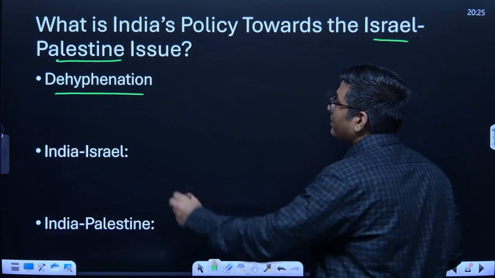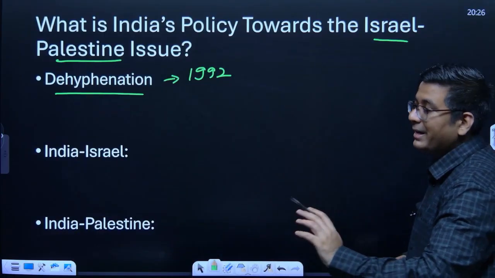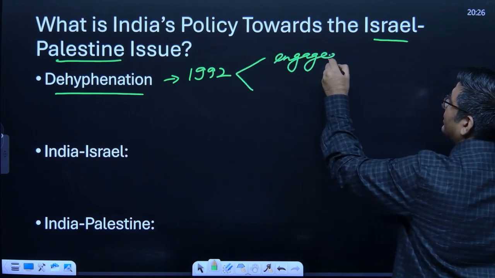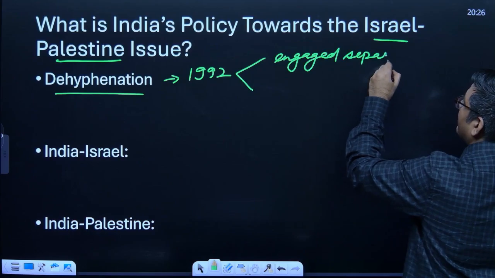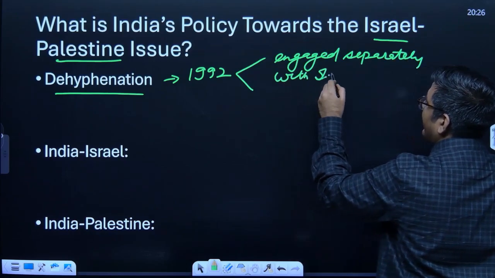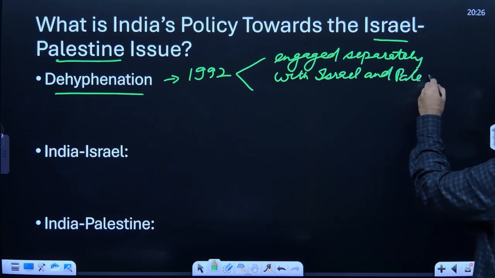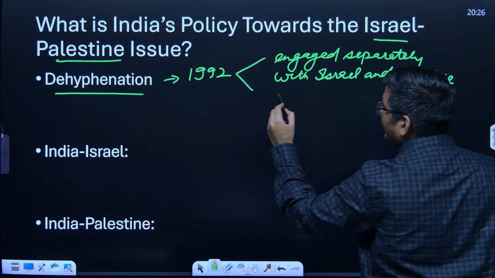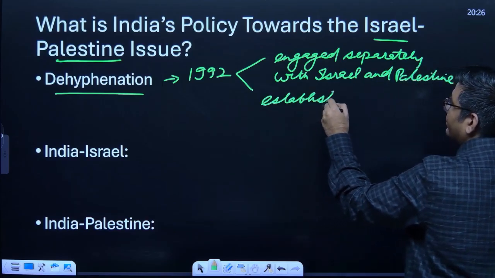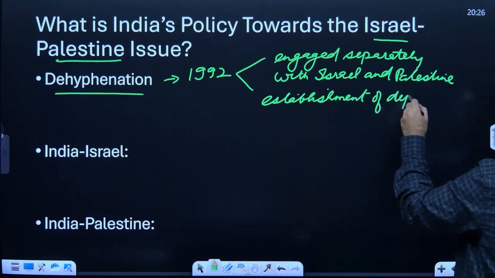Now what happened after 1992 is that we engaged separately with Israel and Palestine, and this led to the establishment of diplomatic relations with Israel.